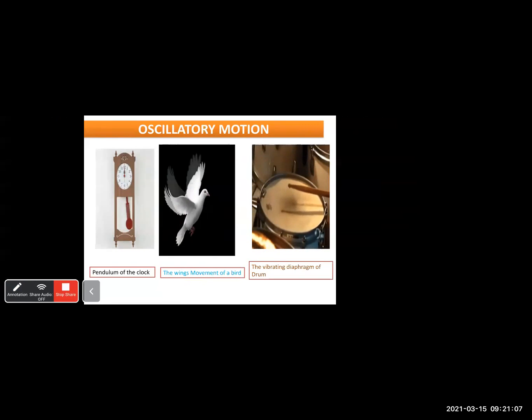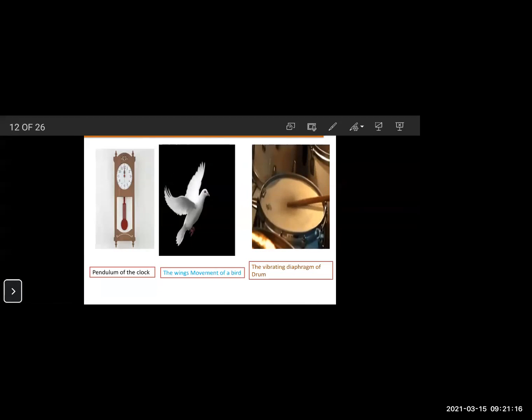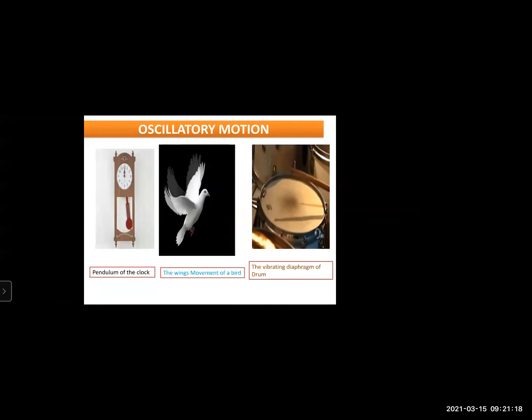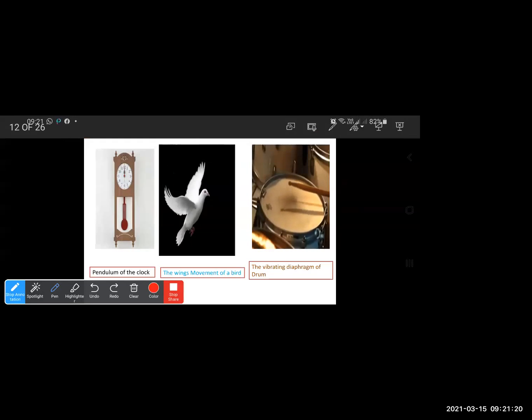Next example is the diaphragm of the drum. If you see the vibration carefully, because of the vibration, the diaphragm is moving down and then it is coming up, down, up. Again, it is oscillating. The diaphragm of the drum is oscillating.